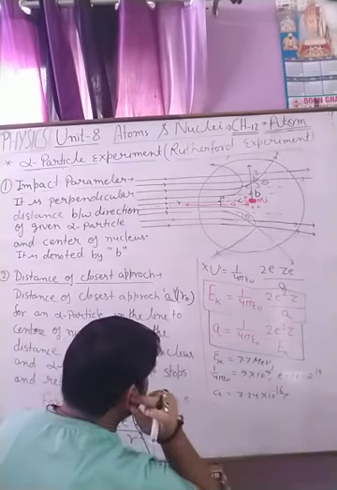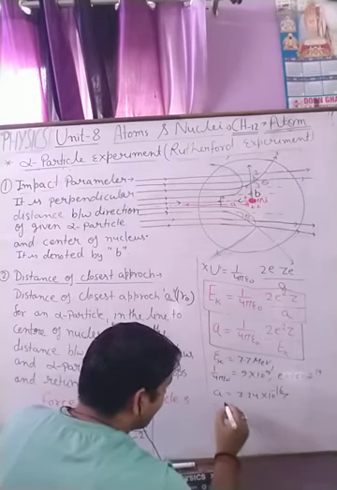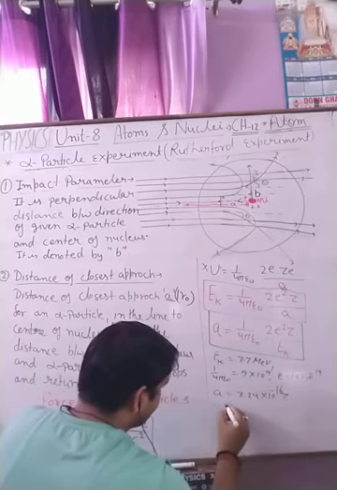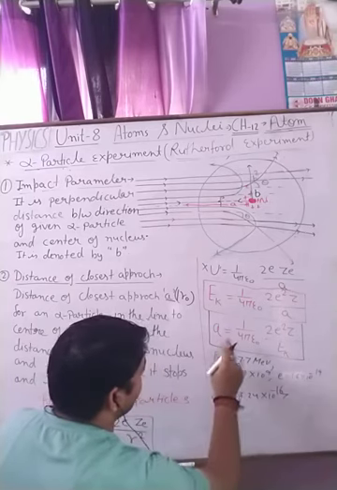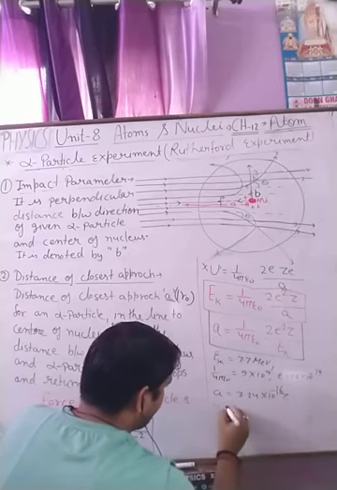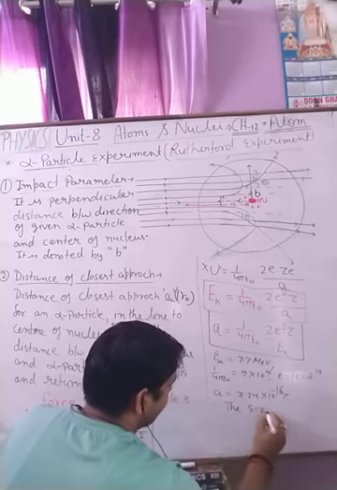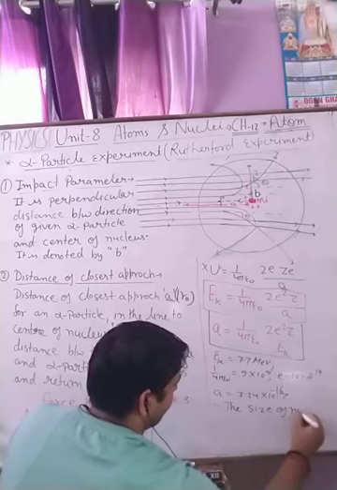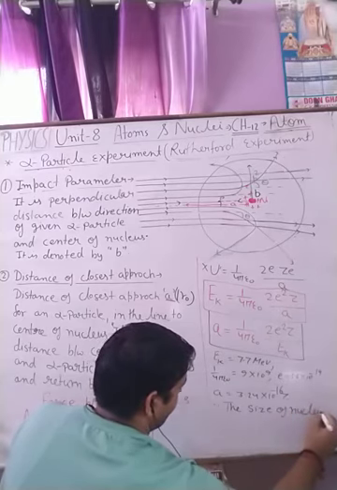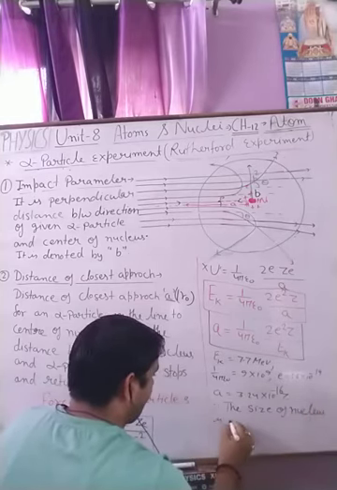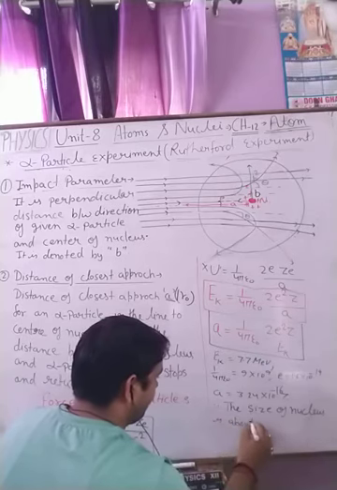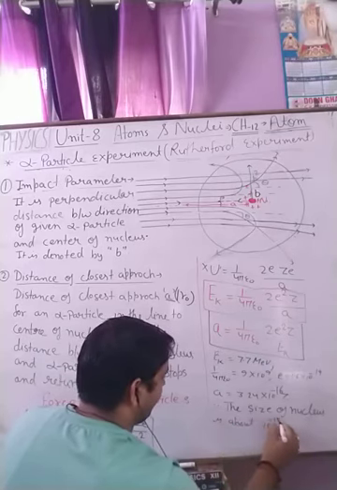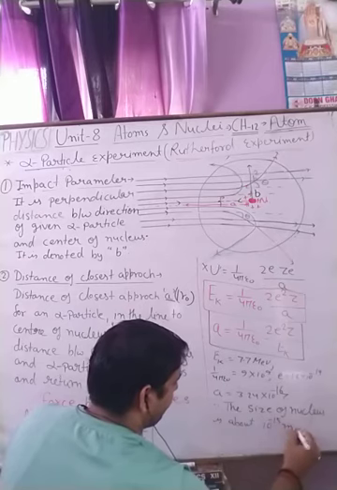This gives an idea of the size of the nucleus, or the importance of the closest approach. The size of the nucleus is about 10 to the power minus 15 meter.